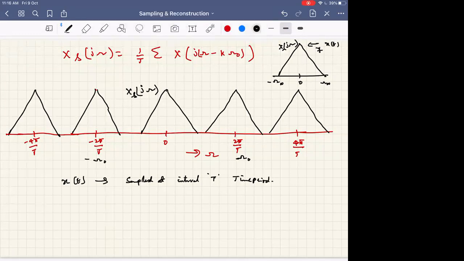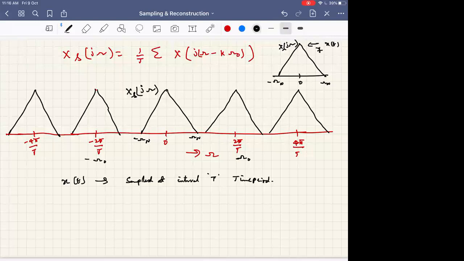When can you see that? Here I have nicely plotted them. Where did I repeat them? I repeated at 0, 2 pi by capital T, and so on. After each repeat, what is this extent? What are these values? Minus omega n and omega n.